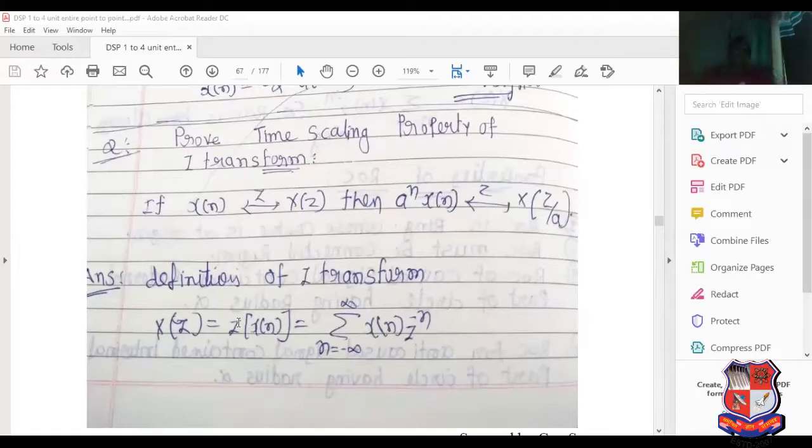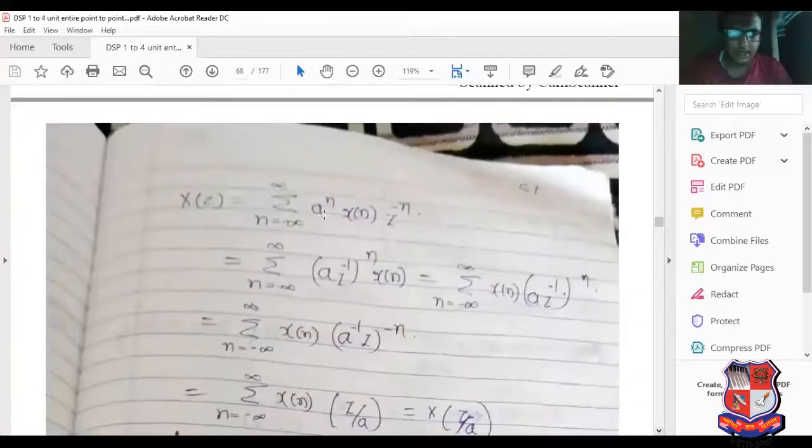Definition of the Z transform: X of z equal to the Z transform of x of n, which is the summation from n equal to minus infinity to infinity of x of n z raised to minus n. Now if we multiply with a raised to n, we get a raised to n x of n z raised to minus n. So take common a z inverse raised to n, into x of n. So here x of n, a z inverse raised to n.